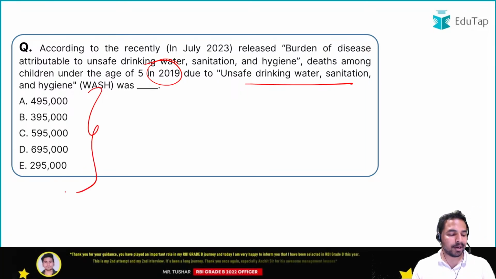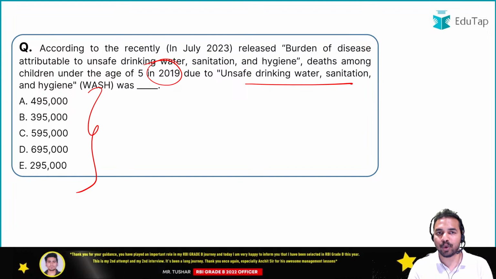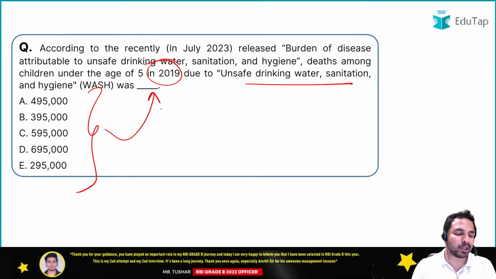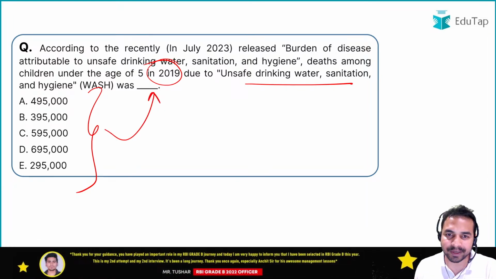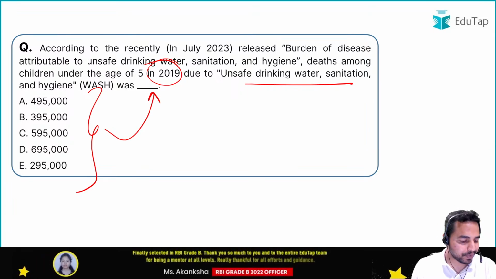So guys, quickly tell me what exactly is that value which will correctly fill this particular blank to answer the question correctly. So guys, what is the right answer here? We are talking about unsafe drinking water, sanitation and hygiene.